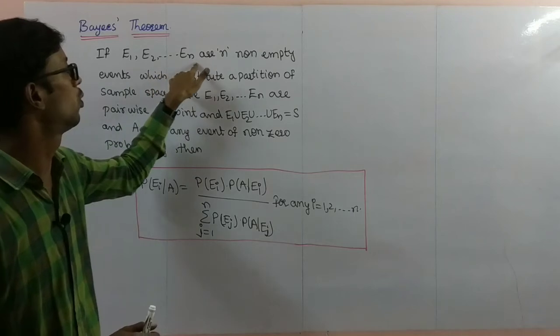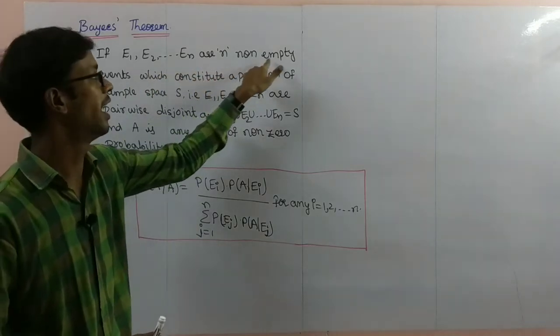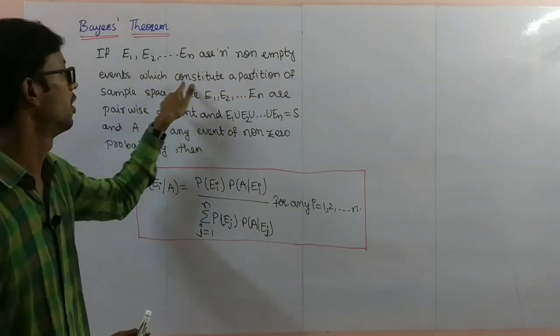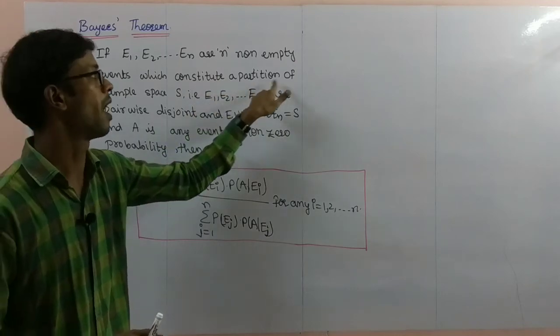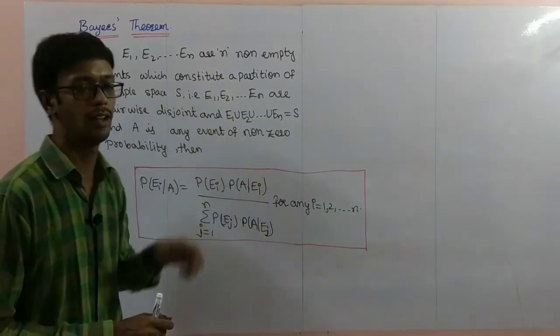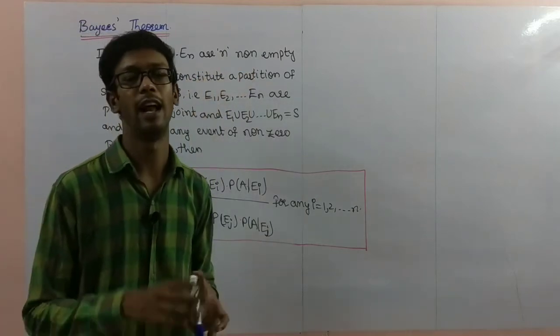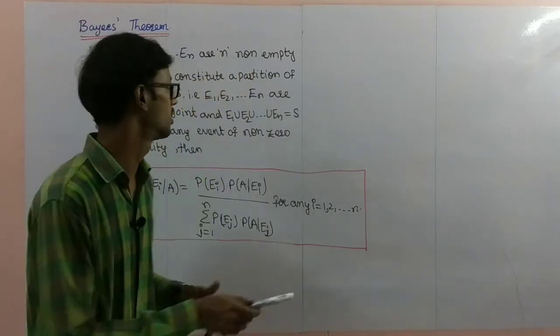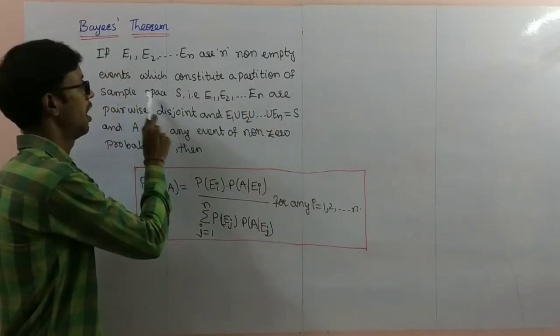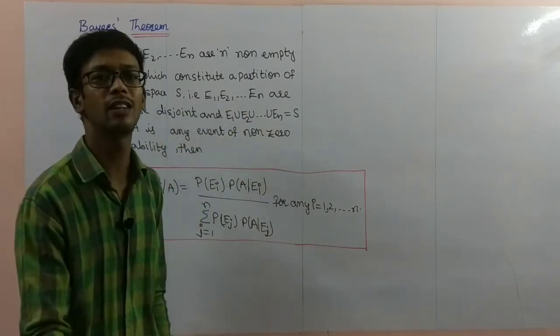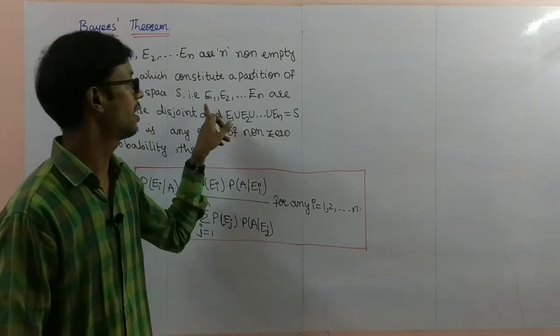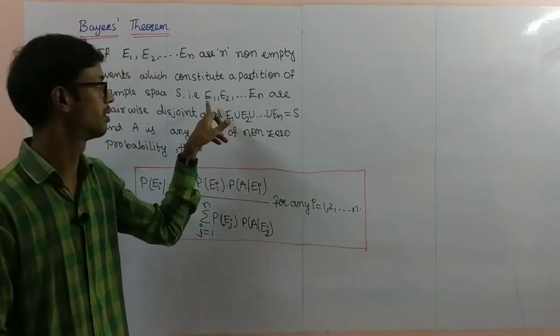If E1, E2, up to En are n non-empty events which constitute a partition of sample space S. Previously we discussed what a partition of sample space S means.